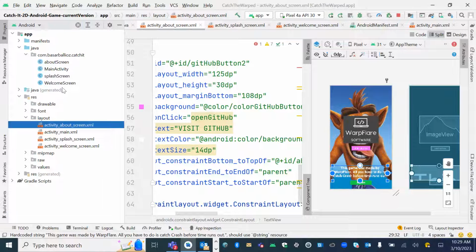So when I click on a button on my screen, to do that action, you have another file that has almost the same name as the activity. So you can see about screen, about activity, about screen XML. You can see main activity, and activity main. So these are all the Java files that do the action. Based on the action that you do right here, you see a Java file that does the same action.